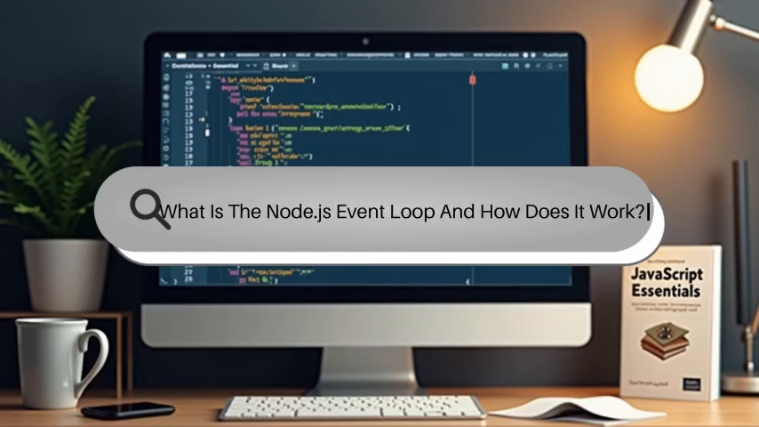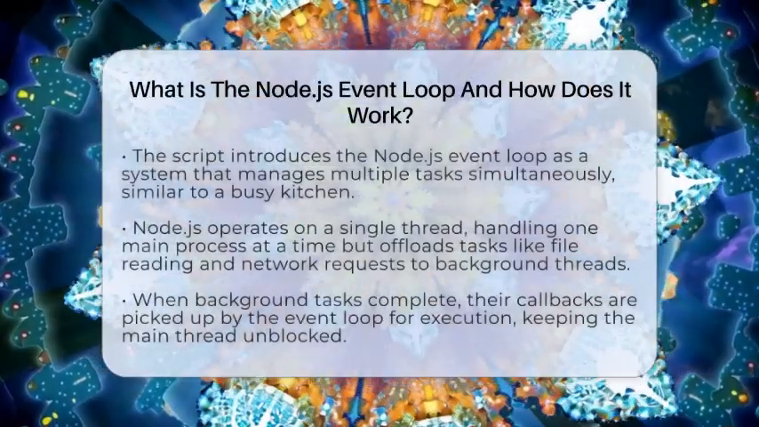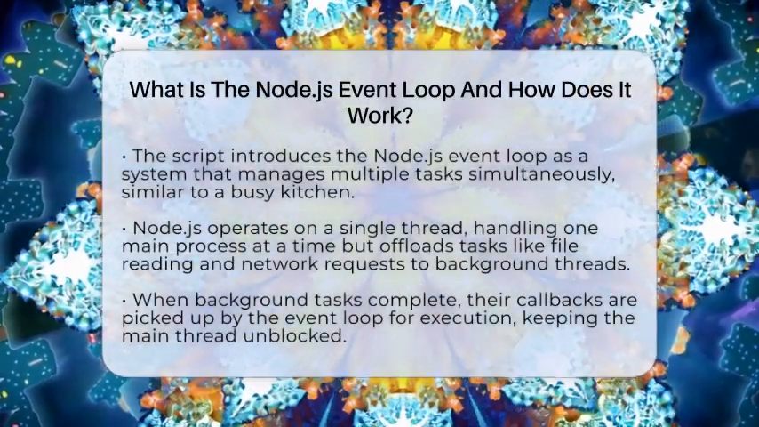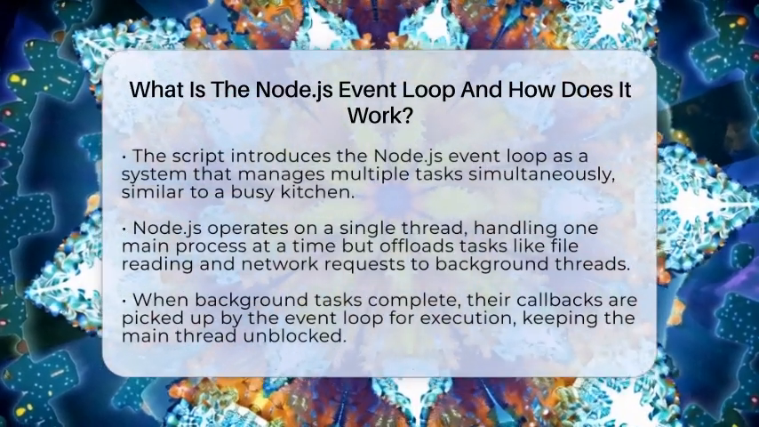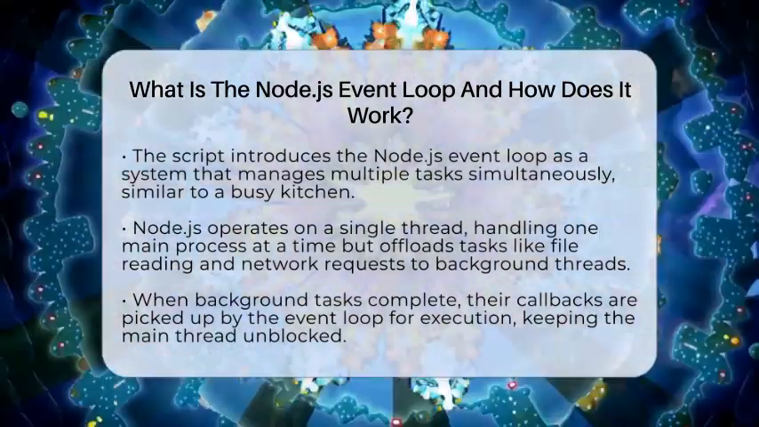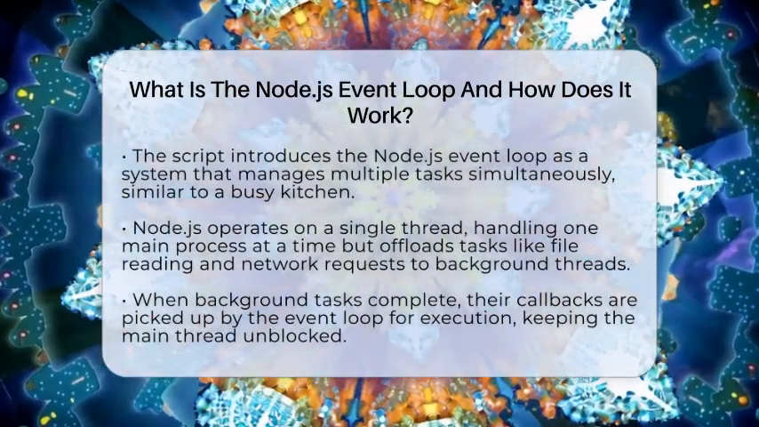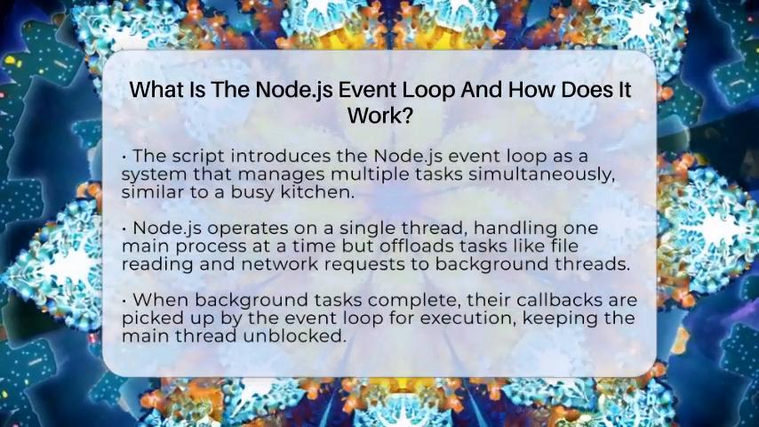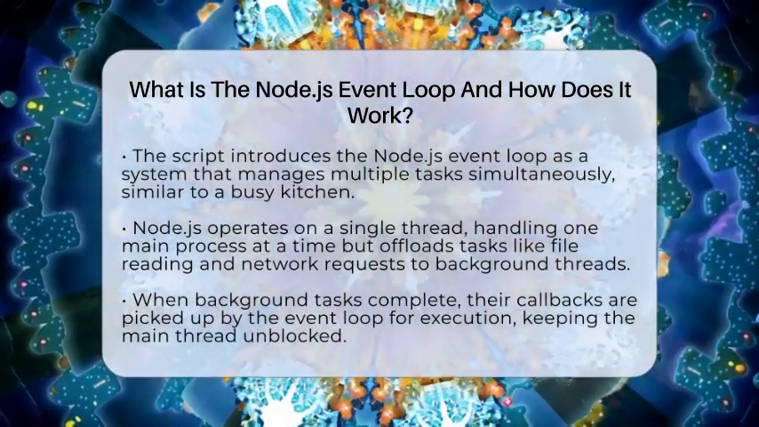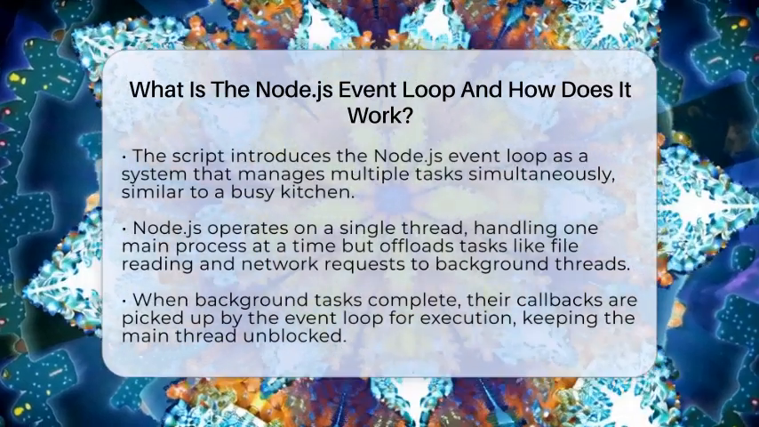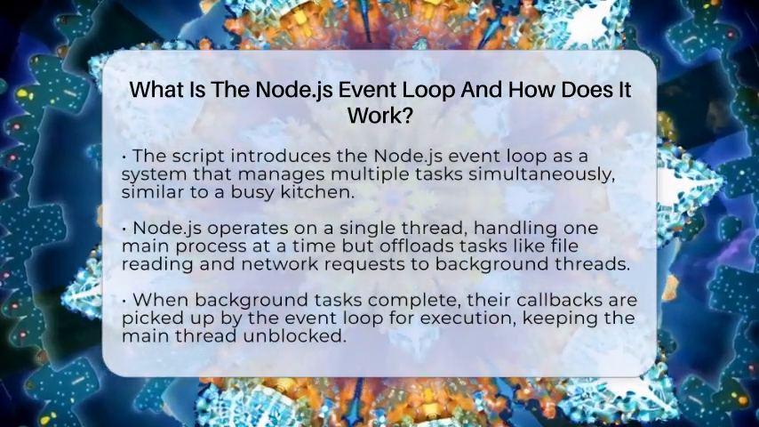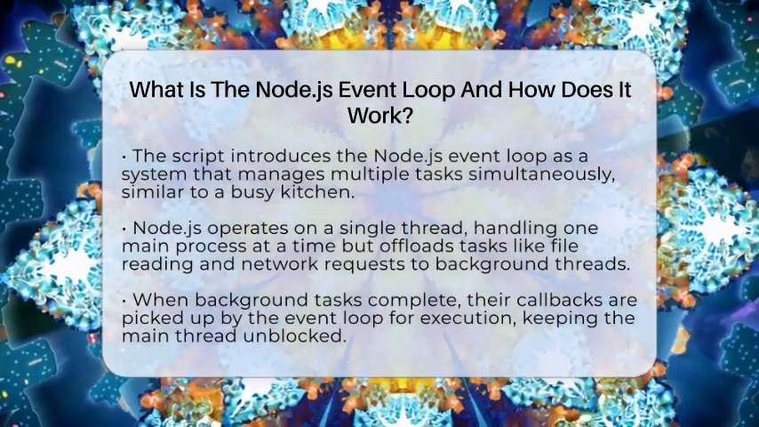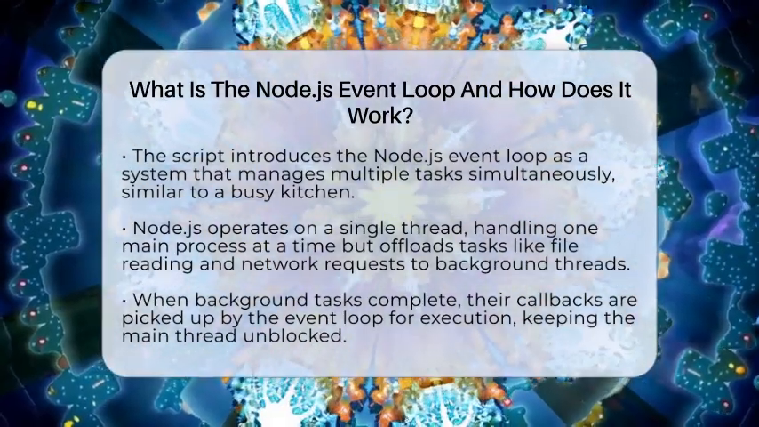What is the Node.js event loop, and how does it work? Imagine a busy kitchen where a chef juggles multiple dishes at once without ever dropping a single ingredient. That's similar to how Node.js handles many tasks at the same time. Instead of cooking everything in order, it uses a clever system called the event loop. This system makes sure your web applications stay responsive even when doing lots of work.